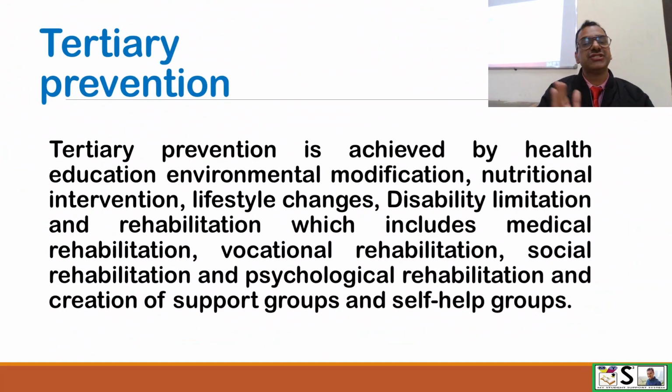Tertiary prevention is achieved mainly by health education, sometimes environmental modification, nutritional interventions, healthy diet, lifestyle changes, disability limitation, and rehabilitation, which includes medical rehabilitation, vocational rehabilitation, social rehabilitation, psychological rehabilitation, and creation of support groups and self-help groups. What are support groups or self-help groups? Any idea?